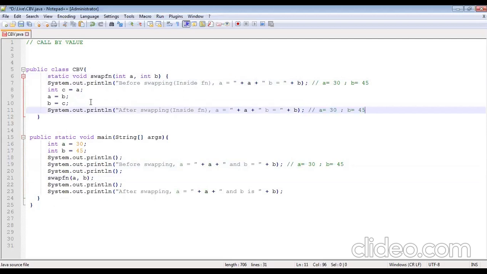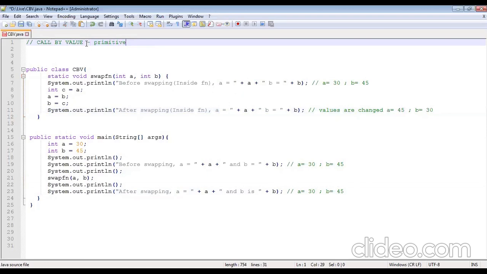I do my swapping over here. Here values are changed, and I get a is equal to 45 and b is equal to 30. When I come out of my function, it is the same a and b. I come out of my function, still a is 30, b is 45. These values are not changed. Now, why it happens like this is, in Java, call by value, we normally pass the primitive types.